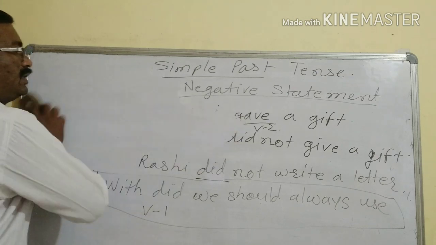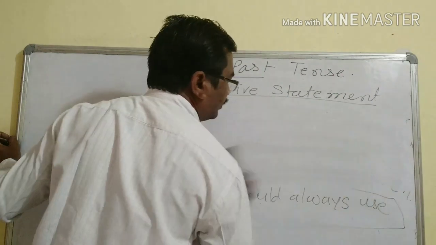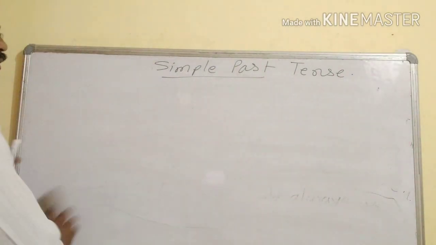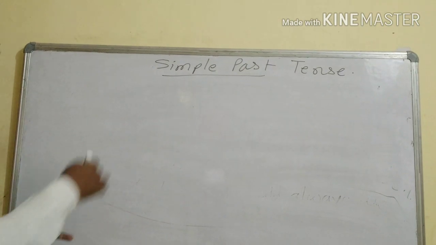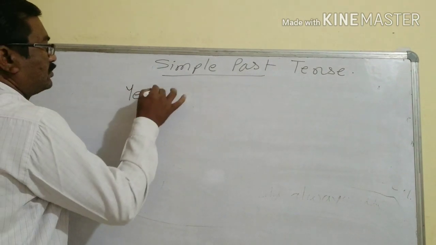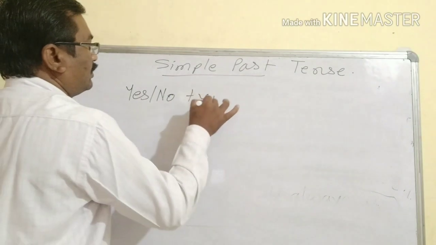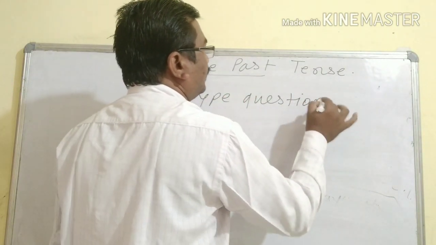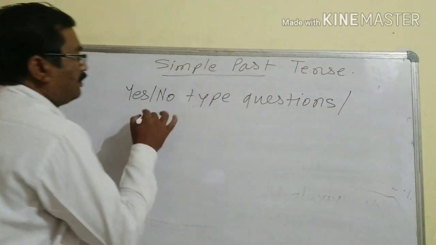We'll take now the yes/no type question. How to make a yes/no type question in simple past. Yes/no type questions, or these questions are also called verbal questions.